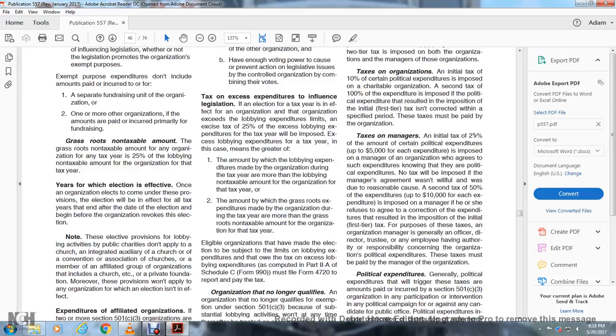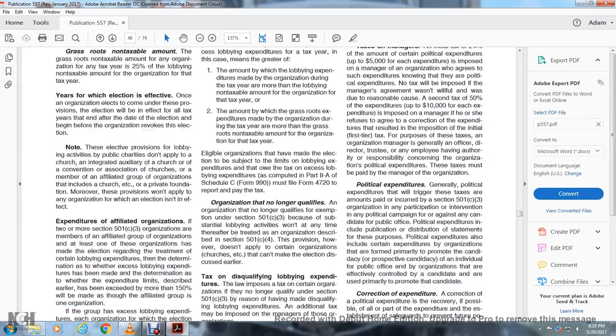Tax on managers. An initial tax of 2% of the amount of the political expenditure, up to $5,000 for each expenditure, is imposed on a manager of the organization who agrees to such an expenditure, knowing that it is a political expenditure. No tax will be imposed if the manager's agreement was not willful and was due to reasonable cause. A second tax of 50% of the expenditure, up to $10,000 for each expenditure, is imposed on the manager if he or she refuses to agree to correction of the expenditure that led to the initial first-tier tax. For the purpose of this tax, an organization manager is generally an officer, director, trustee, or any employee having authority or responsibility concerning the organization's political expenditures. These taxes must be paid by the manager.